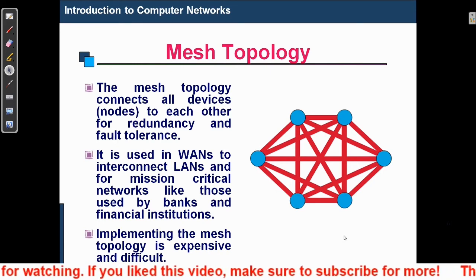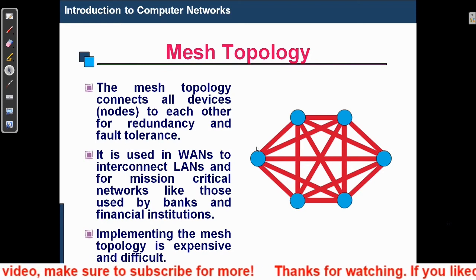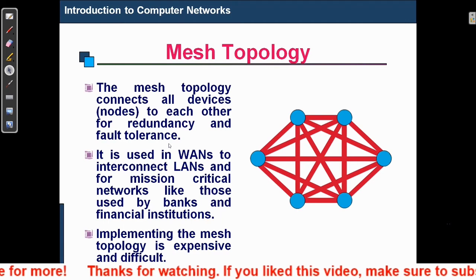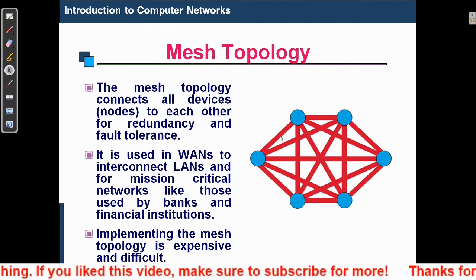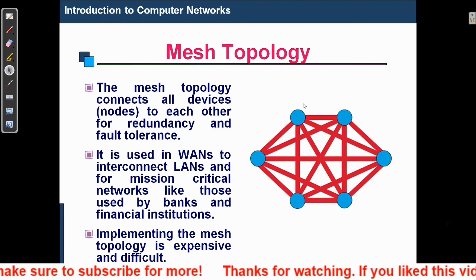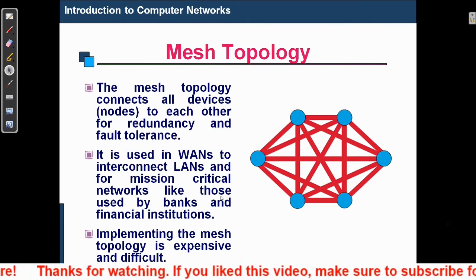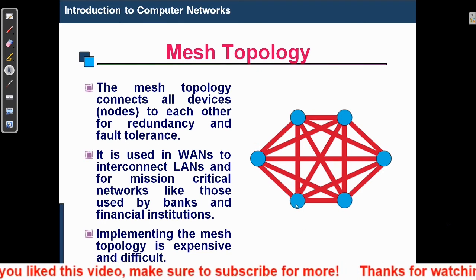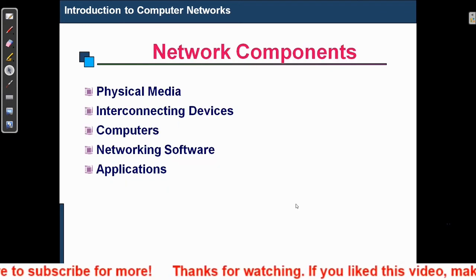The last topology is called mesh topology. Mesh topology connects all devices to each other for redundancy and fault tolerance. It means if we have a breakage or a fault in a particular line within a network, then these two nodes can have different paths to communicate with each other. This topology is expensive and difficult to implement.